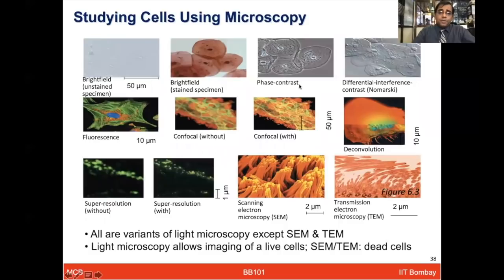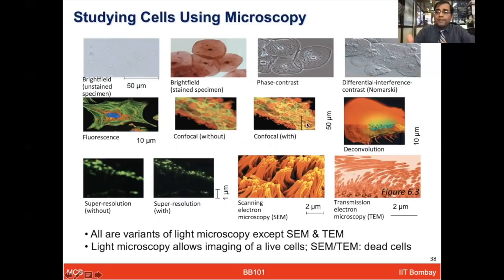So in this image, you can see that to study the cells in a microscope, one could utilize different types of microscopy based methods. While I'll not go into much detail about all of this, broadly you can think about two different types of microscope: light microscope and electron microscope. So in light microscope, the visible light passes through the specimens, and then through these glass lenses, you can look at the images of the live cells. So to look at the live cell, essentially light microscopy is being used.